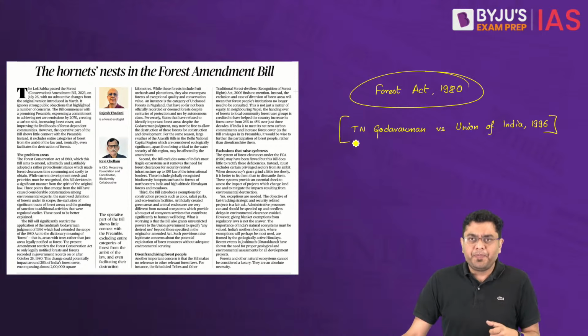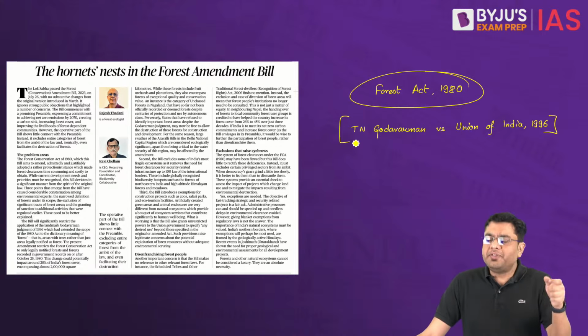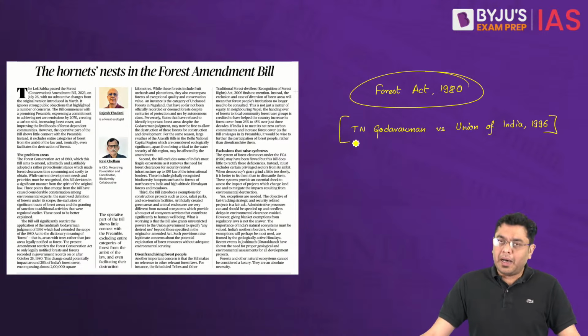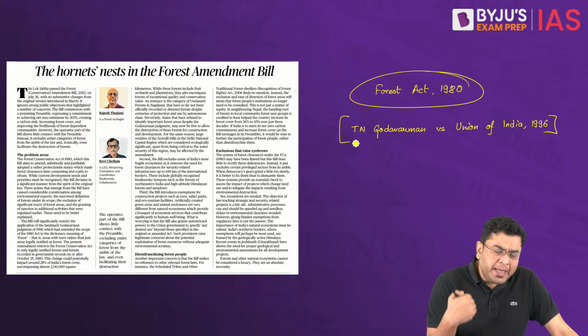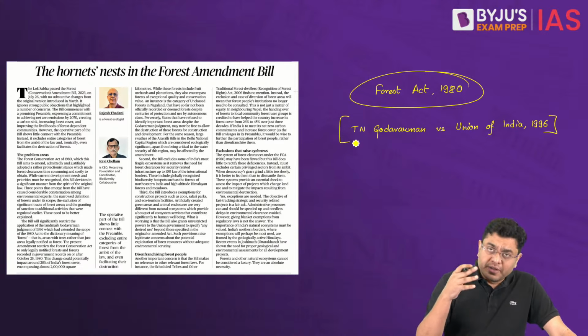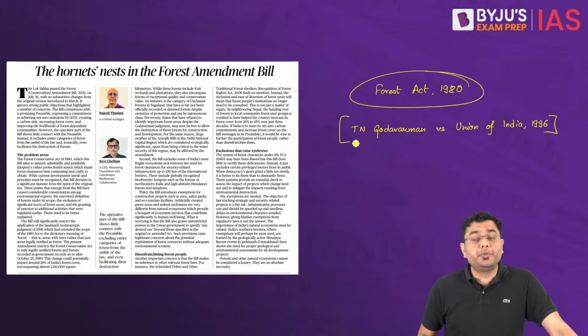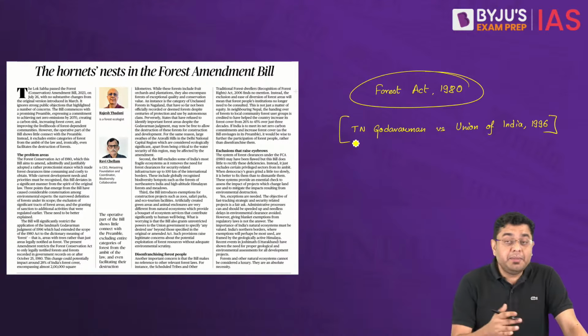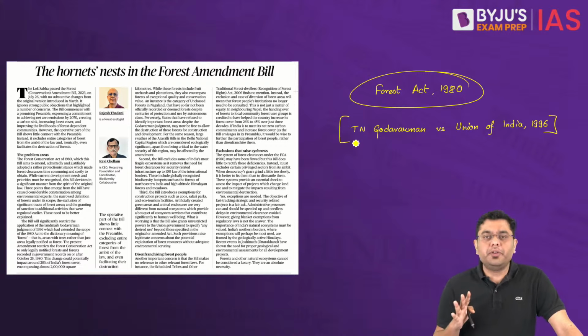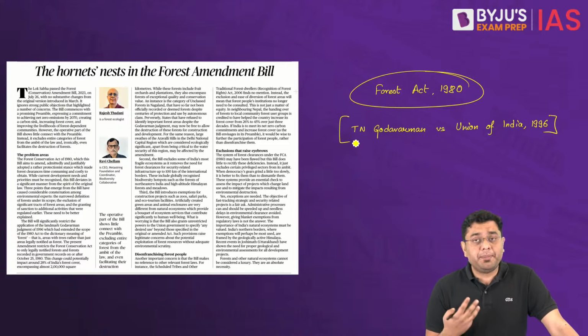And why has that been done? Understand the spirit behind it, not the motive that has been cited in the preamble. So what is the real motive behind passing this kind of an amendment? The motive, as indicated by the article, is that earlier many of the infrastructural projects, many different projects, would be stuck in limbo for 10 years, 20 years, 15 years because of the lack of clearances. Timely clearances were not provided. Now, by exempting many of these areas from the purview of the Forest Act, that requirement of clearance is done away with, so that faster infrastructure building, faster construction, can be carried on.